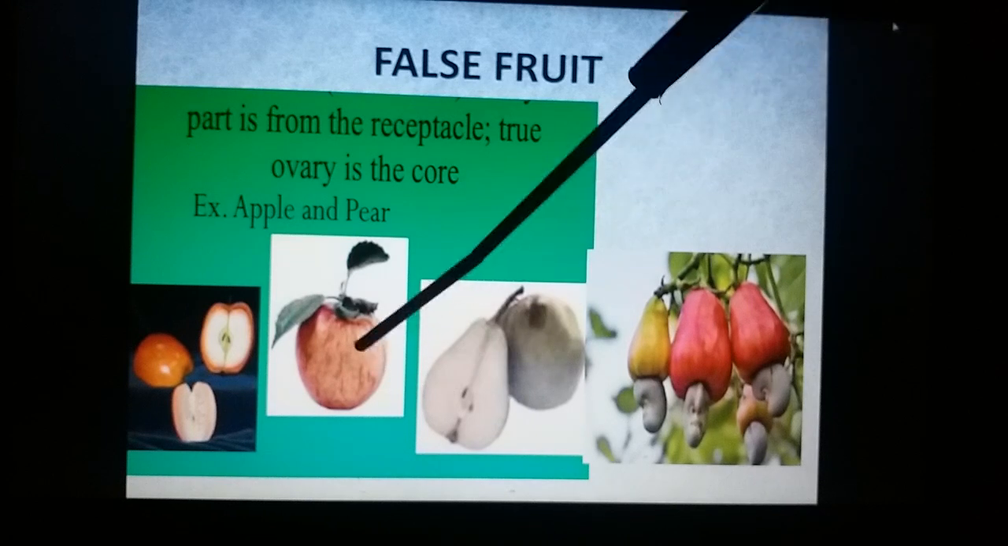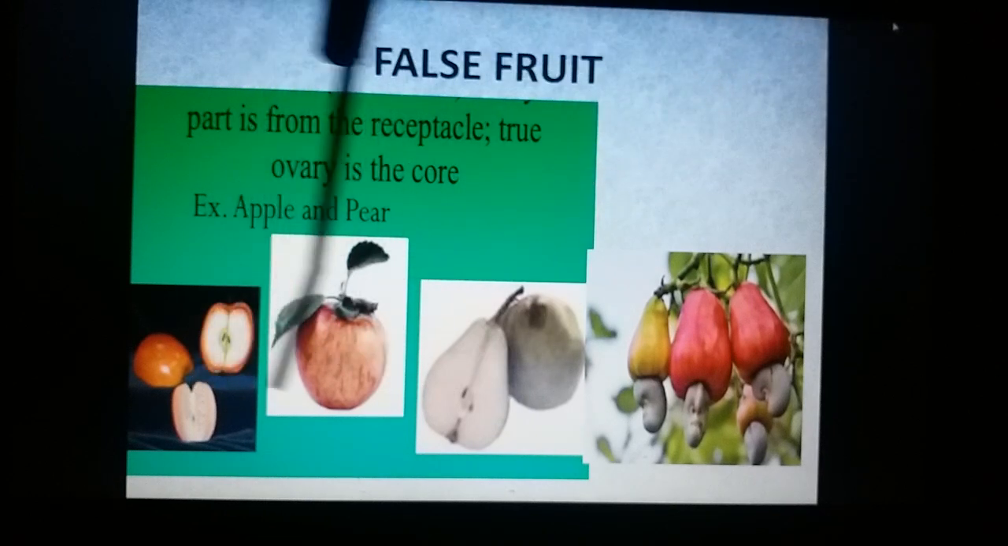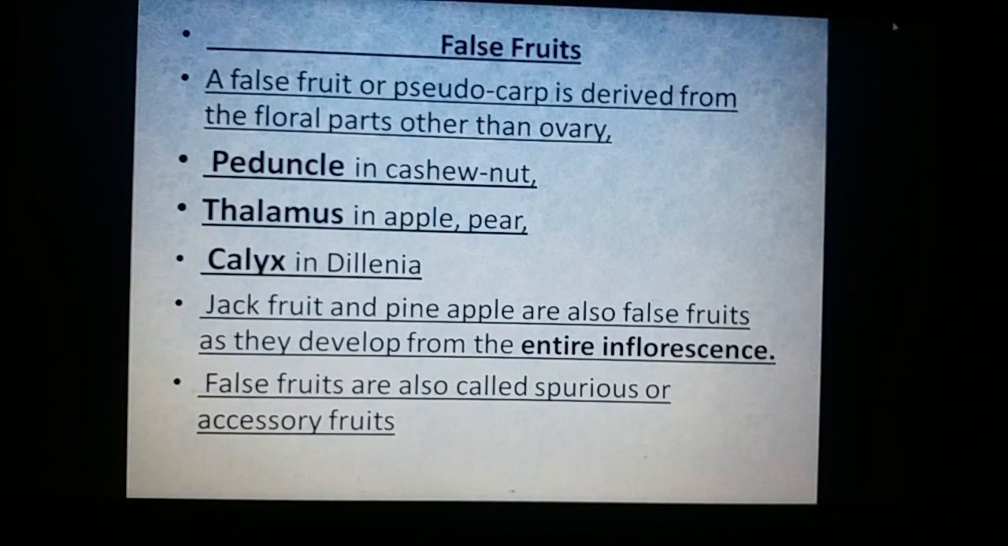And this is the apple, Pyrus malus. Here the fleshy part is from the thalamus. So in the false fruits, you are watching once again, the stalk of the flower turns into the false fruit in the case of cashew nut, Anacardium occidentale. It is the thalamus in the case of apple.